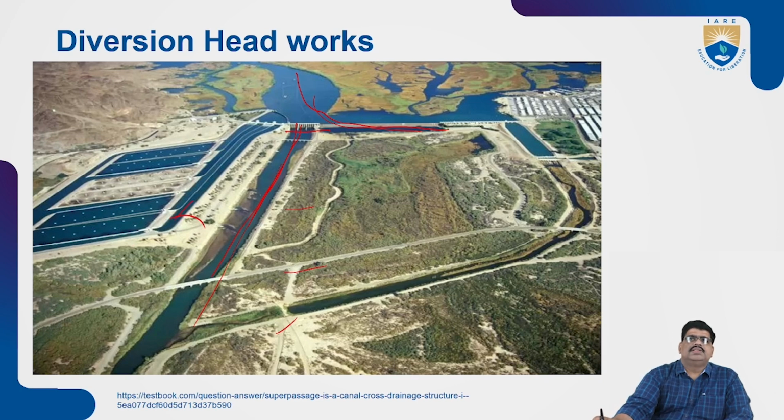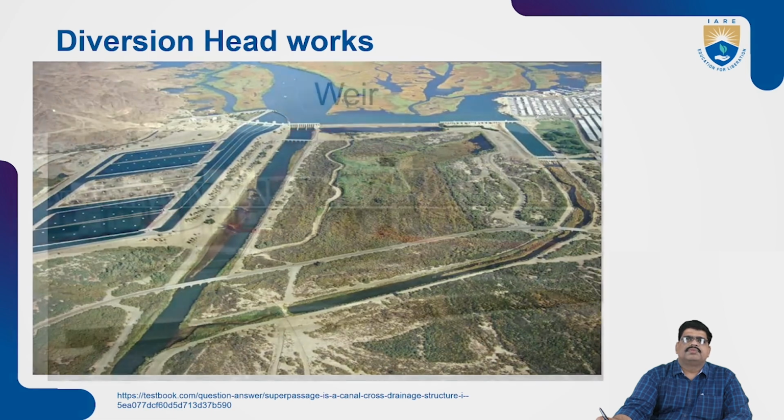This is the best example, storing of the water, seen from a satellite image. Not only diversion, it can also be used for storage of the water.